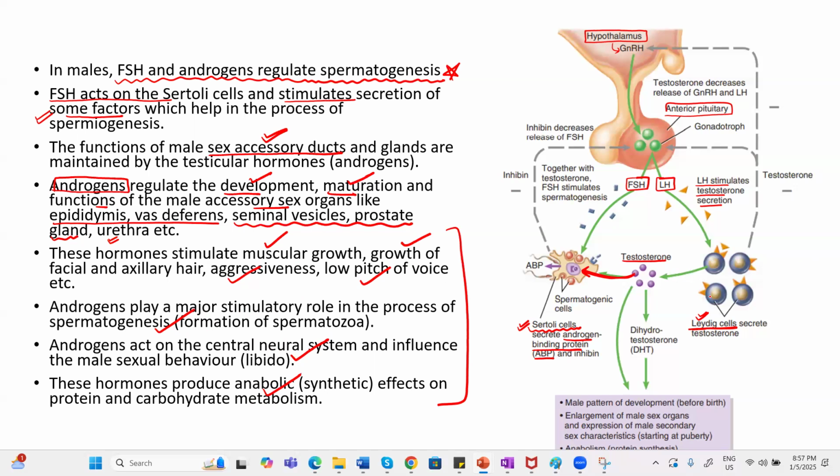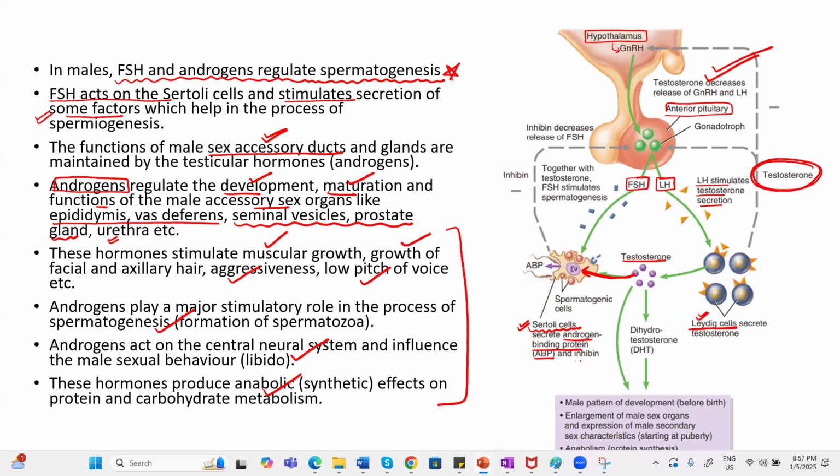Now, what will happen if testosterone concentration is high? Then this testosterone can act as a negative feedback on GnRH release and LH release. So if testosterone is high in concentration, it will decrease the release of GnRH and LH.